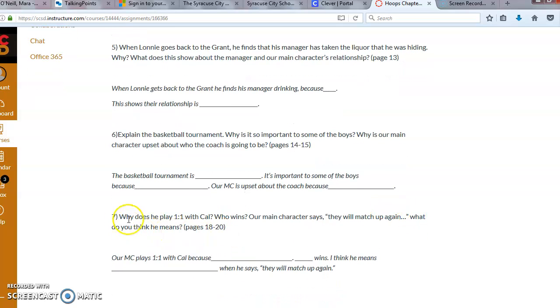And then number 7. Why does he play one-on-one with Cal? Who wins? Our main character says, they will match up again. What do you think he means? Pages 18 to 20. Our MC, main character, plays one-on-one with Cal because, and that sentence with a period, blank wins, period. I think he means blank when he says they will match up again, and that with a period.